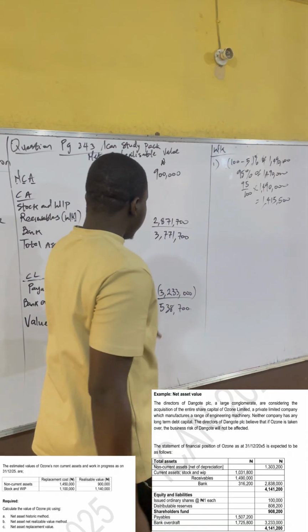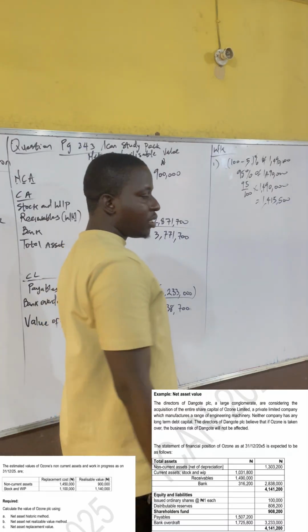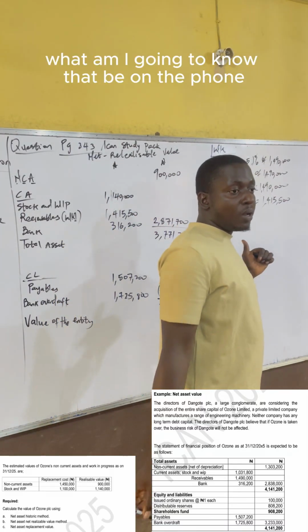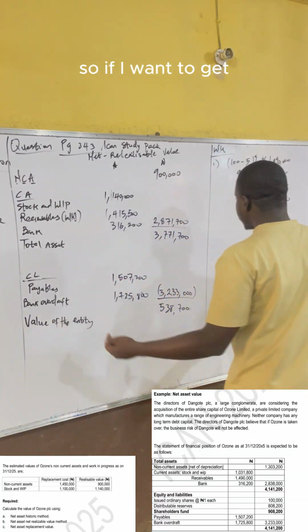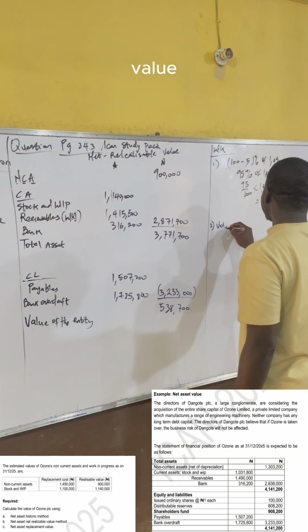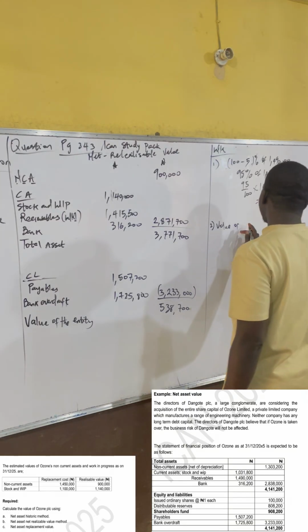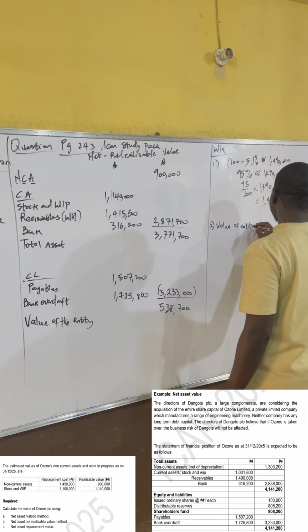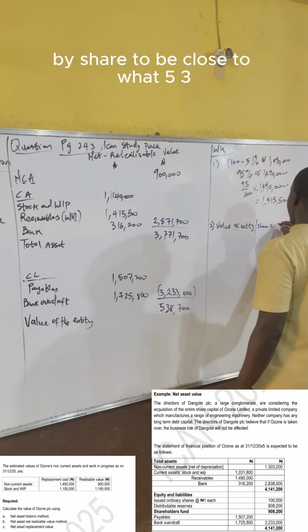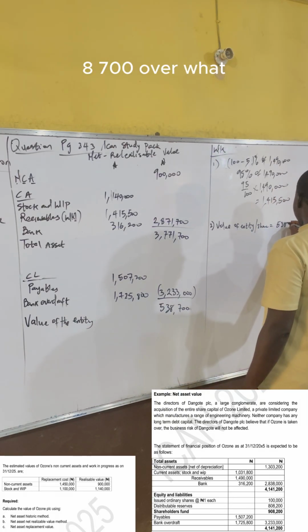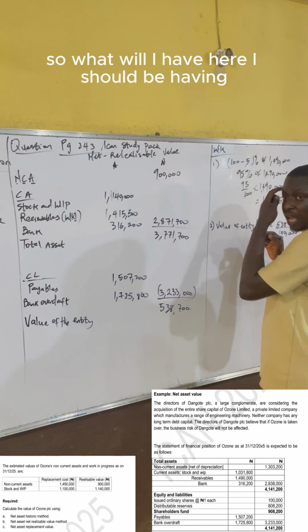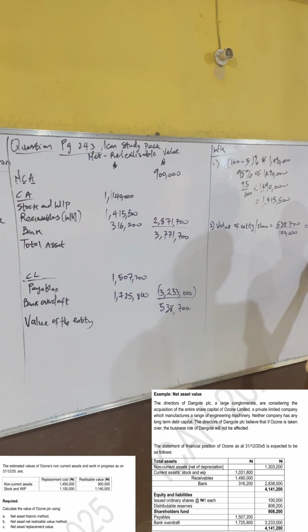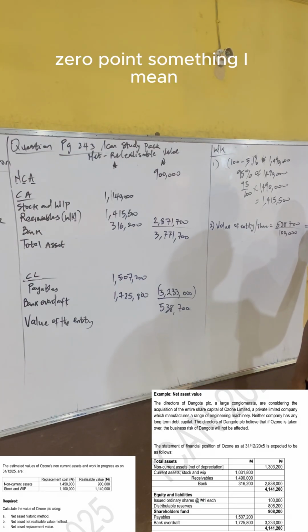Now, this is the value of the entity. What am I going to know? Before that question, the same question we did, we already got that our number of shares was 100,000. So if I want to get the value of entity per share, it will be equal to 538,700 over 100,000. So what will I have here? I should be having 0 point something.